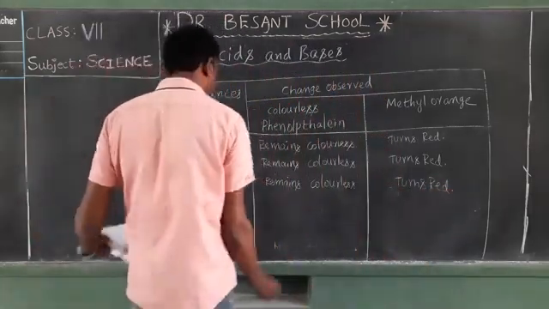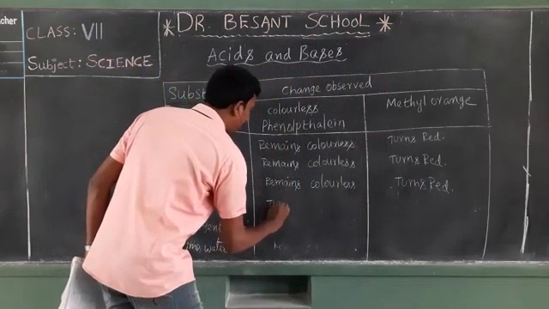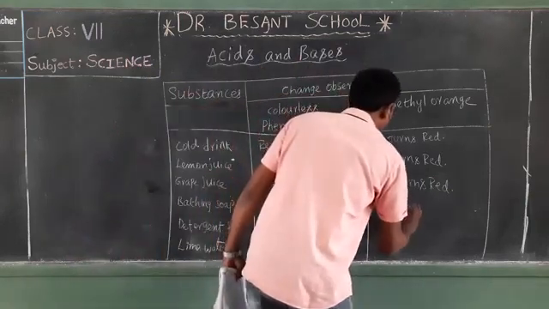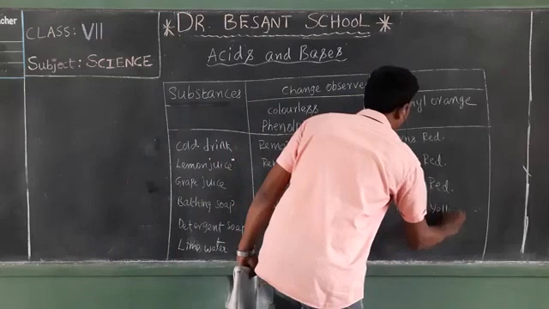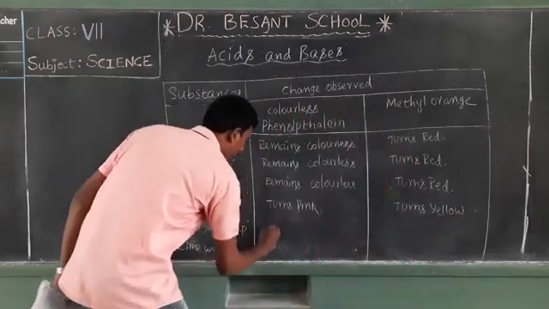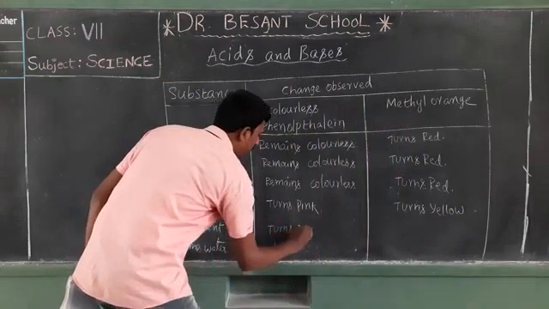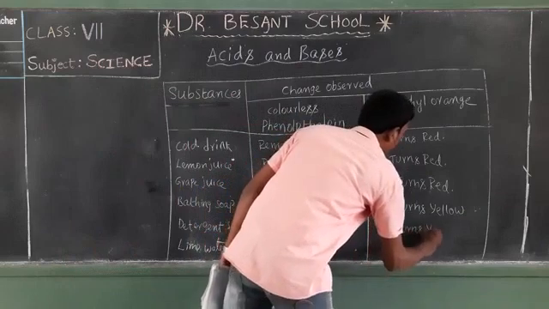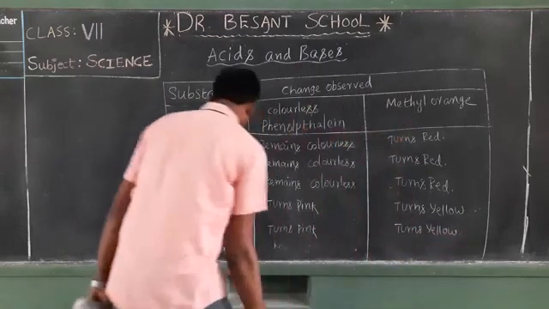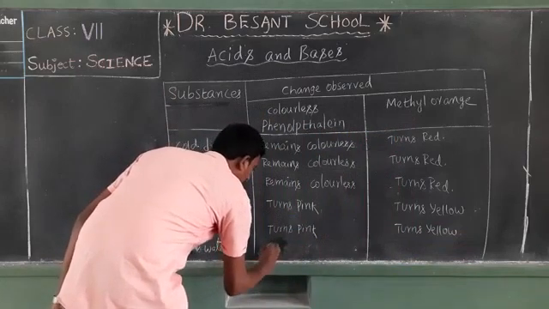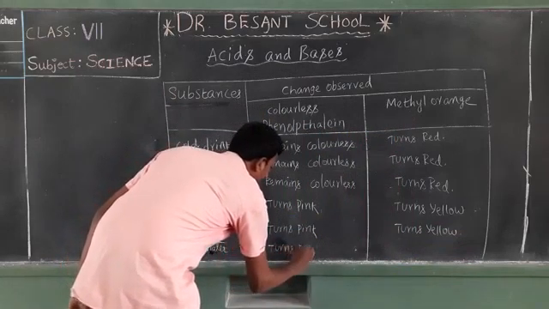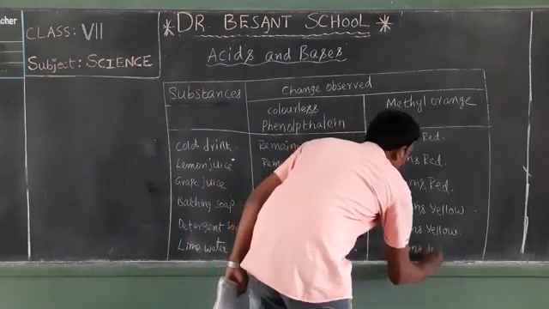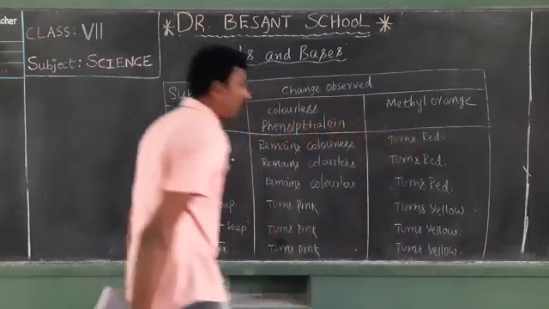Next, bathing soap. Just now we have tested with it. Bathing soap. The phenolphthalein turns pink color, and here methyl orange turns yellow. Detergent soap, same nature. So phenolphthalein turns to pink color, whereas methyl orange turns to yellow color. Lime water, which nature? Basic nature. So again it also turns which color? Pink. So here methyl orange turns to which color? Yellow. Okay, my dear students.